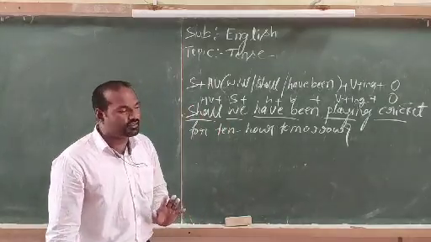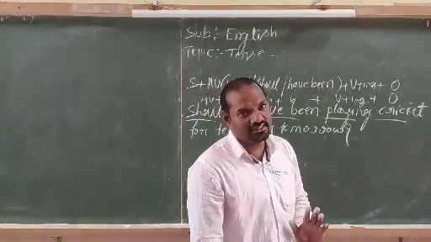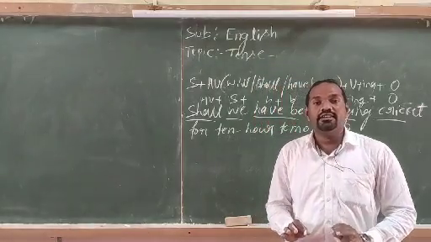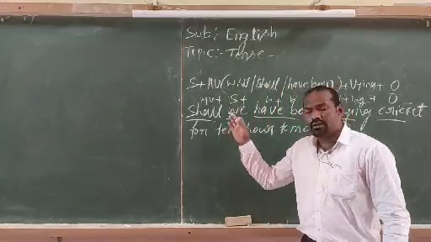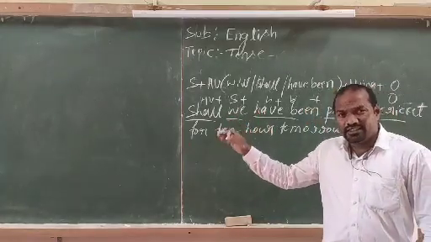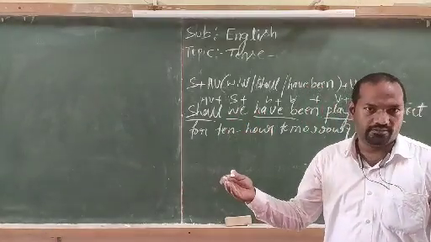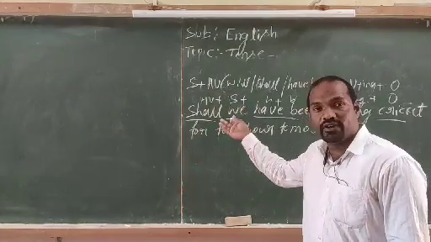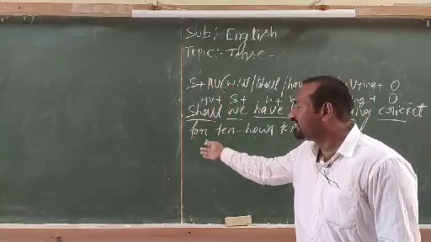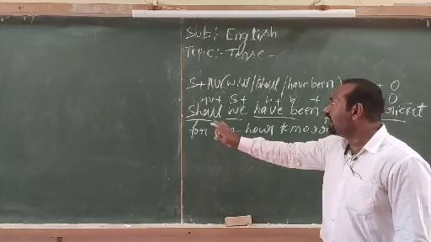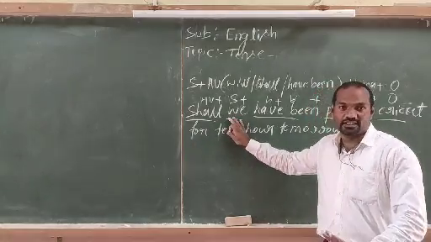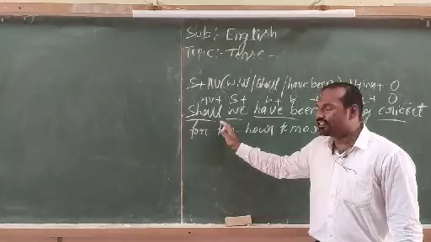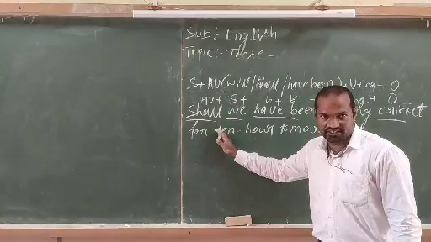I hope, my dear students, you have enjoyed the tense series, part 1, part 2, part 3, and this is part 4. What you have to do at home is take some more examples, using different helping verbs and different verbs, and by changing the subject. For example, here I used we as a subject. Instead of we, use any singular subject like she, he, it.